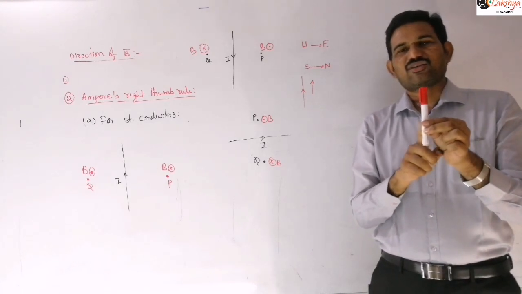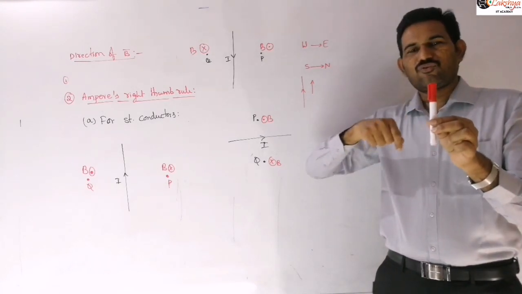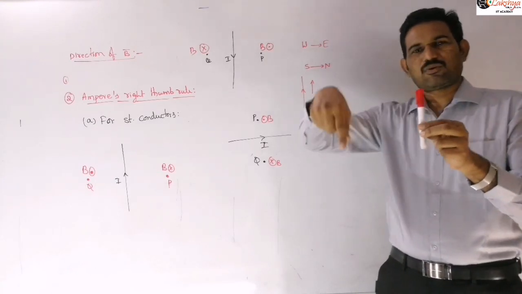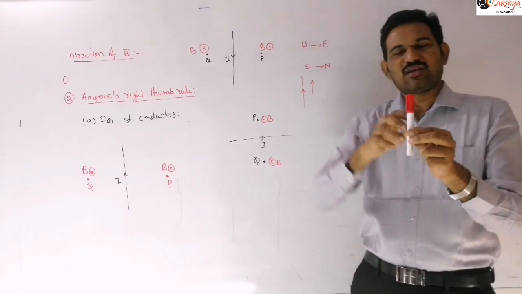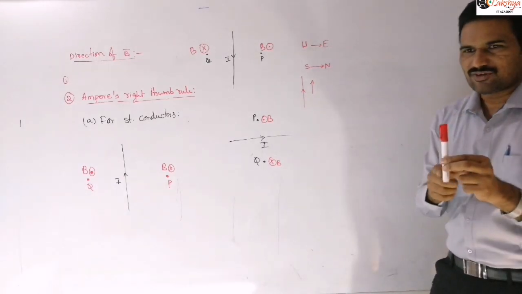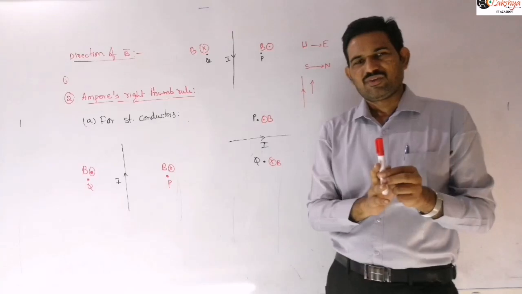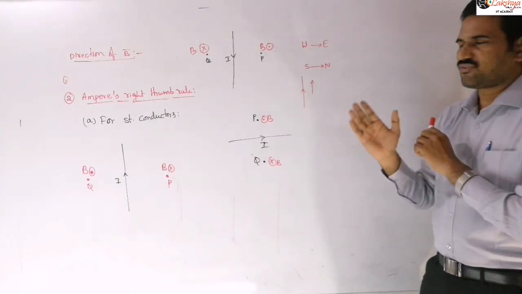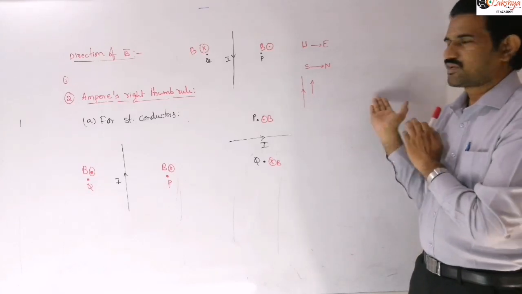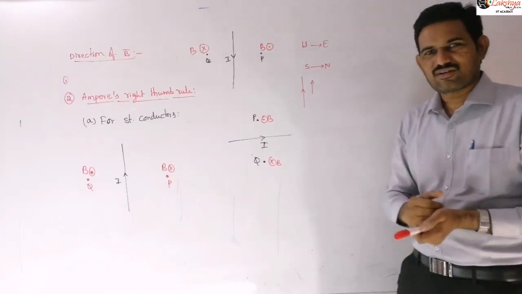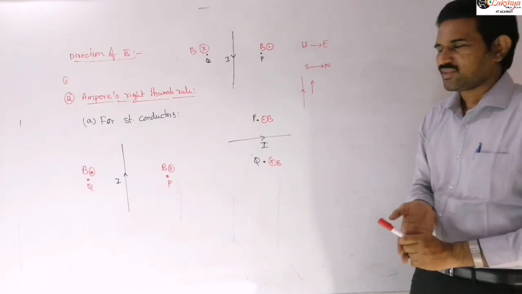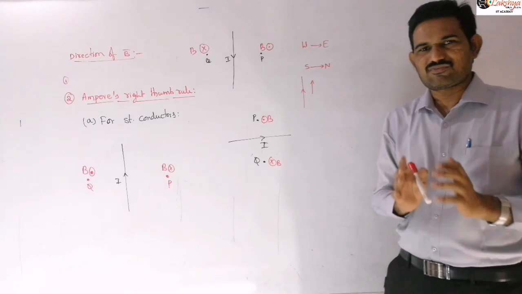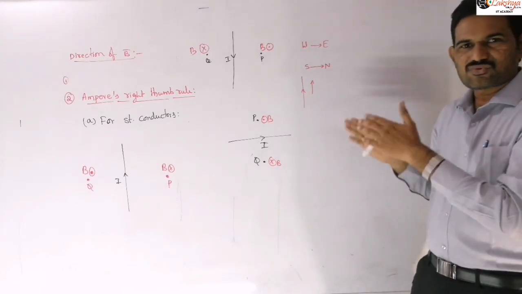Now identify the direction of magnetic field at a point in the 4 directions there: east, north, west and south. Take the 4 points in the 4 directions and identify the direction of the magnetic field when the current is flowing in the upward direction, right? So identify this, and you may check by reversing the directions. That means in the first example, where I said west to east, you may take east to west and verify that. You should get opposite directions everywhere. If you identify these directions, then you can answer the questions very easily. So try to answer these questions I mentioned.